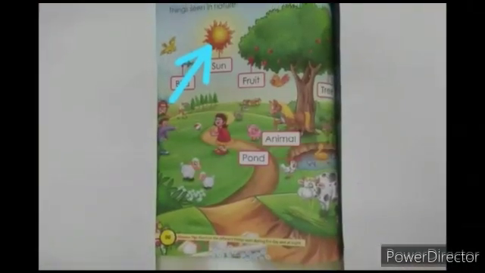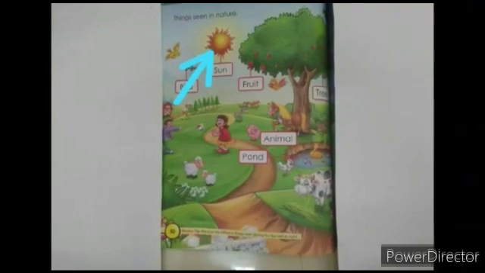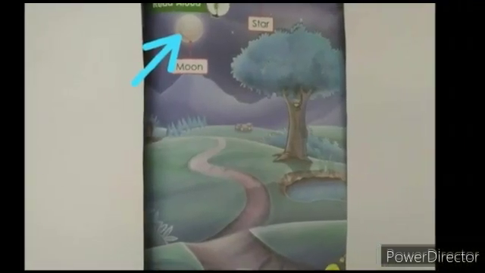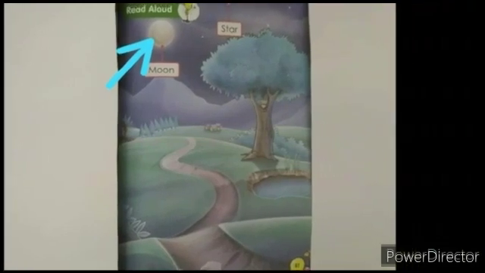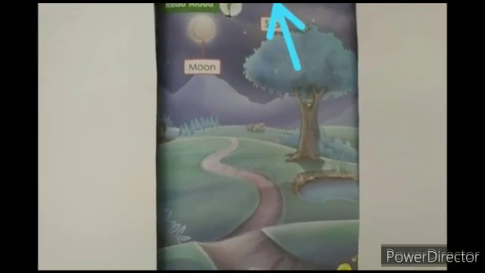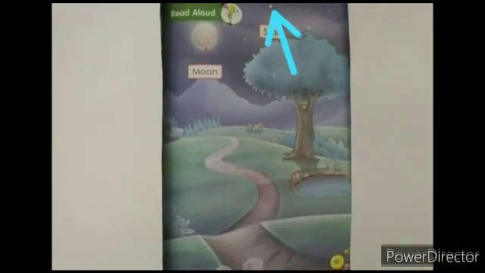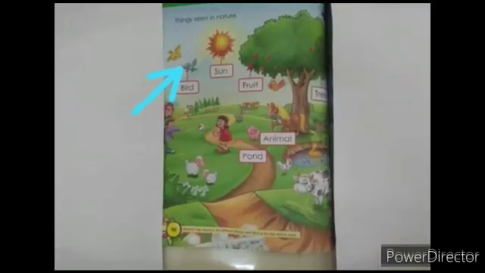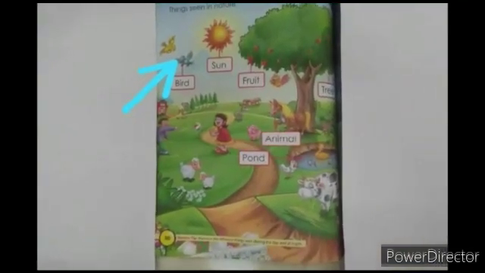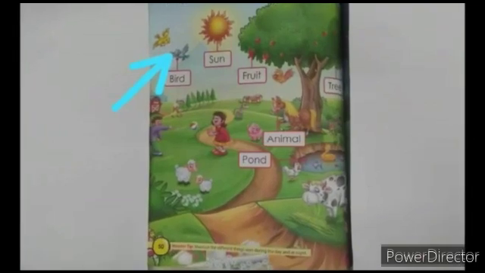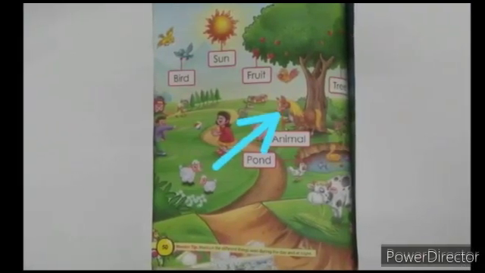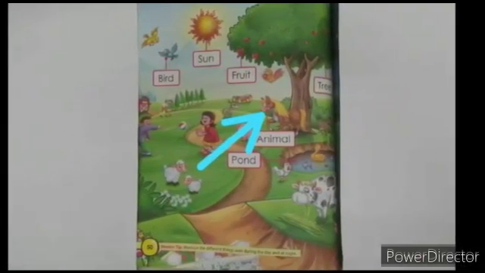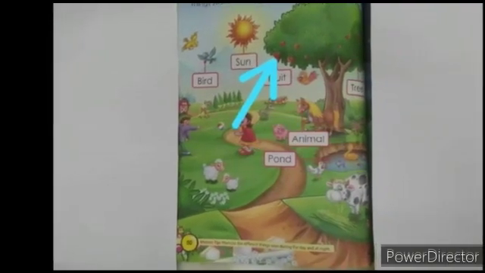The sun, the moon, stars, birds, animals, fruits.